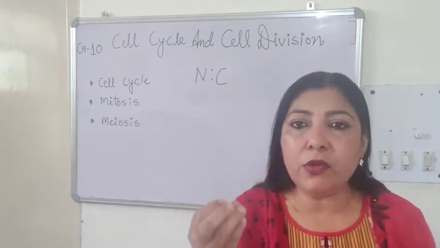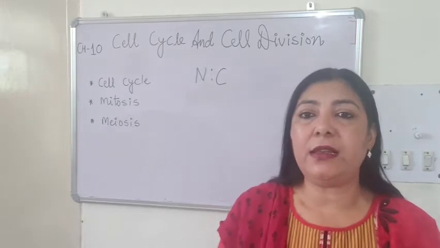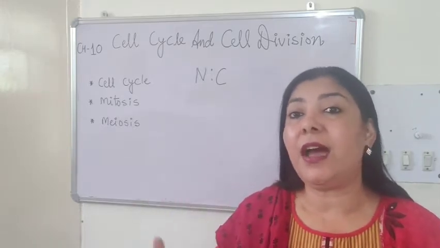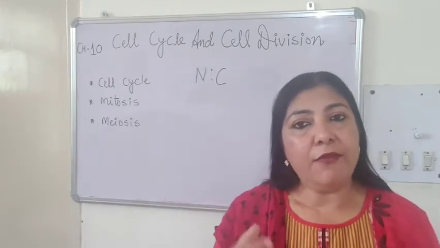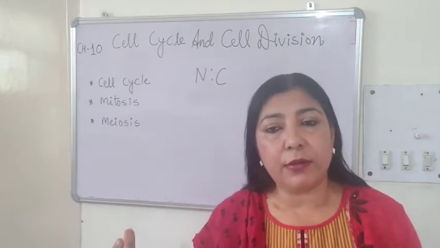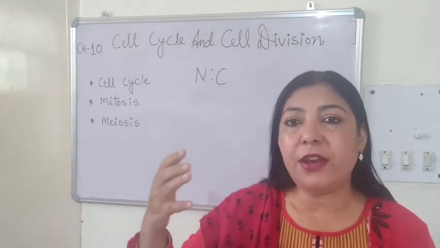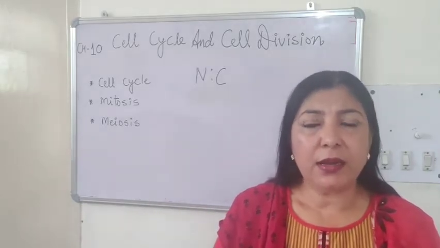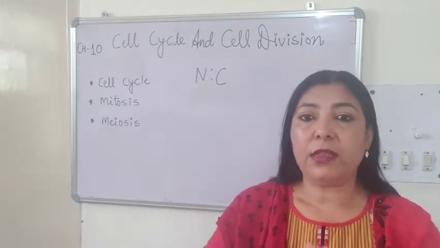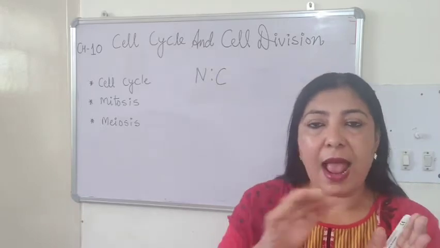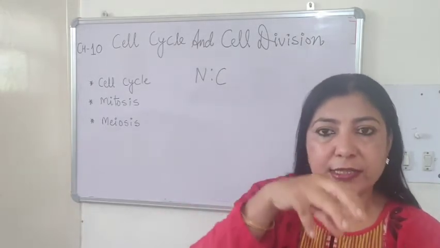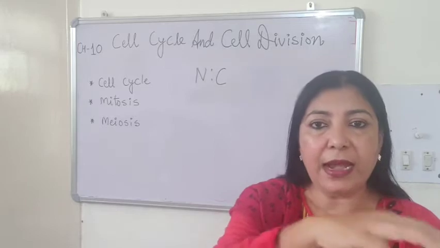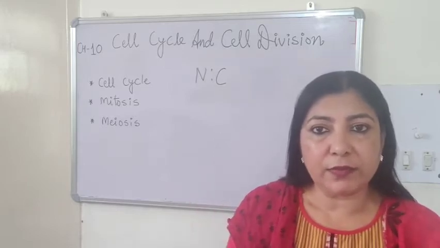In a very newly developed cell, this NC ratio is very high. And when the cell becomes mature, the NC ratio goes down. What does it mean? It means that the nucleus is a controlling factor and it controls the cytoplasm.